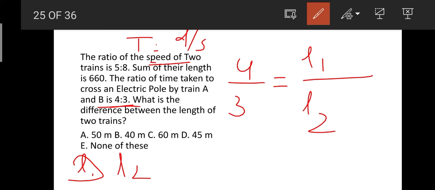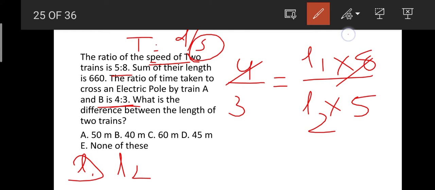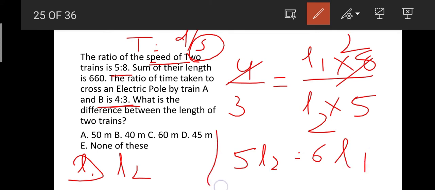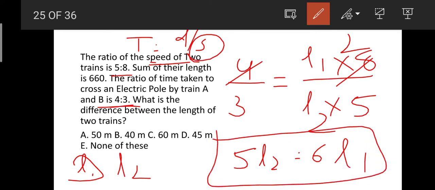Now the speeds ratio is nothing but 5/8, that is 5:8. So if we take it, it will become 8/5, as speed will be in the denominator. Now if we go for this calculation, 4 ones are 4, 2 threes are 6, it will become 5L2 equals 6L1. This will be the thing you will be getting.